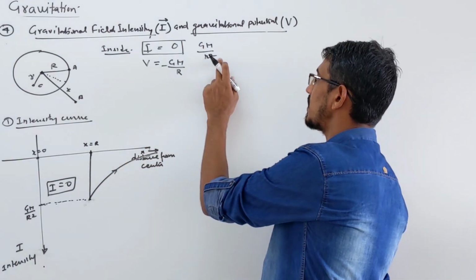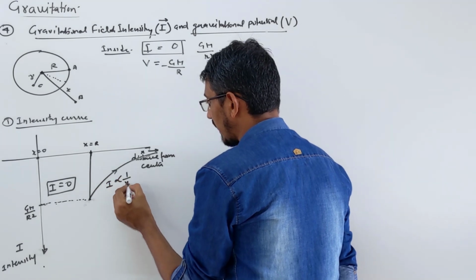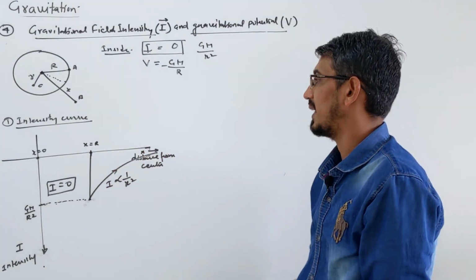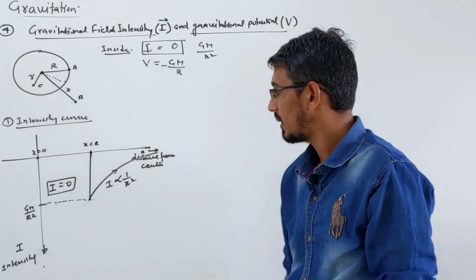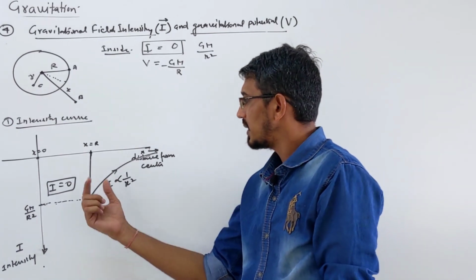Reducing, because distance is increasing, it is inversely proportional. So in this region, the intensity is inversely proportional to what? Your x square, or distance, right? So this is the curve for what? Intensity due to a hollow sphere. Now we are interested in drawing the same curve.